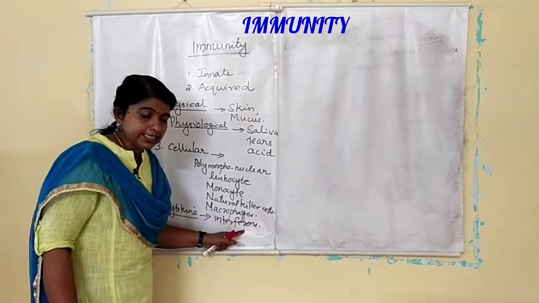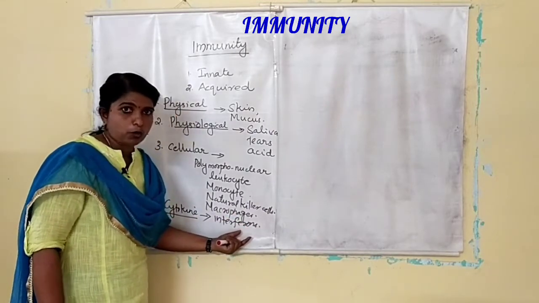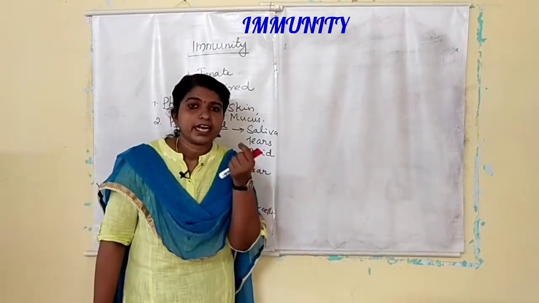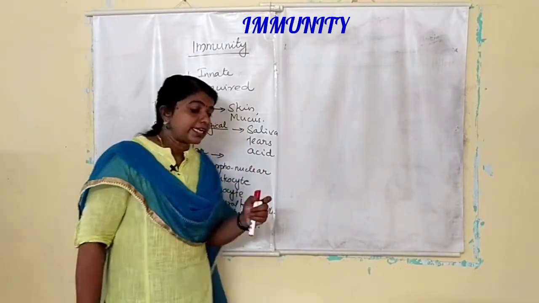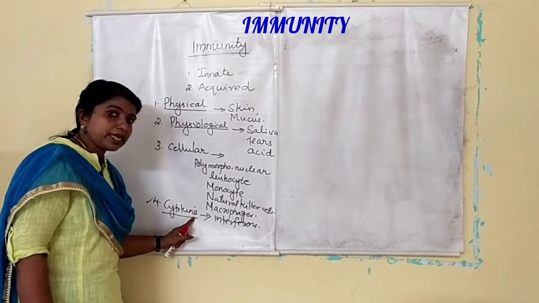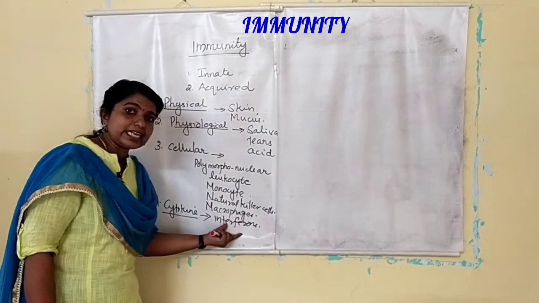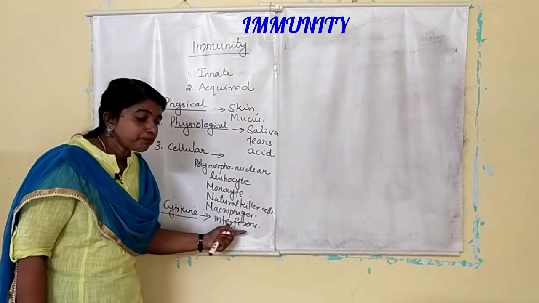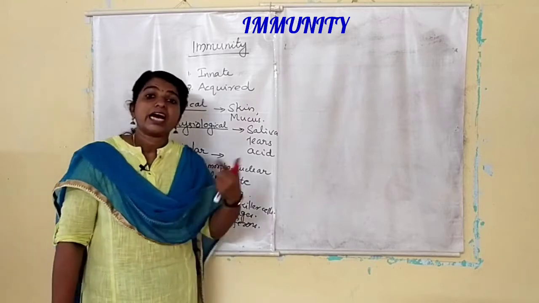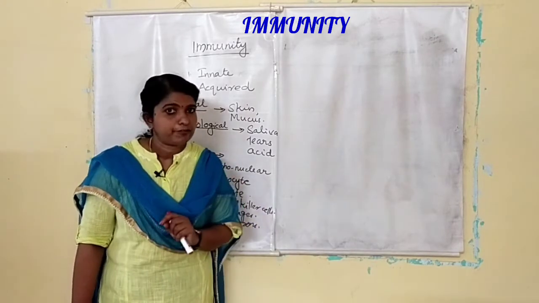These interferons prevent other cells from viral infections. That is the cytokine barrier.